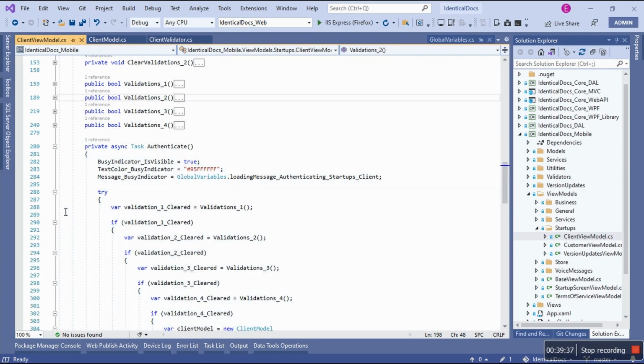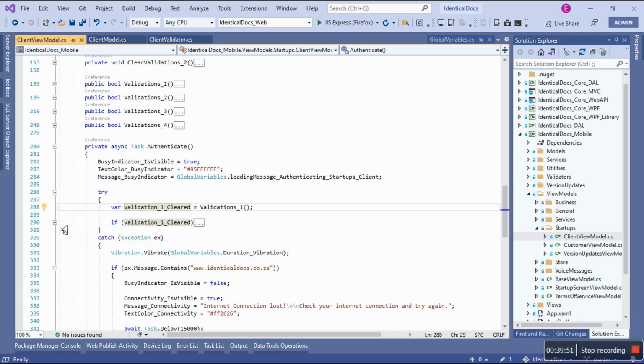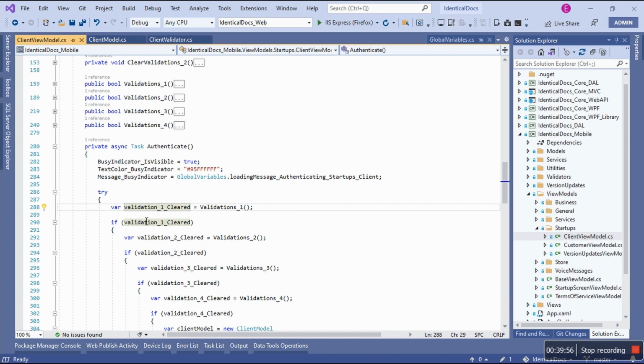Inside the try, we're going to say var validation 1 cleared. Remember, this clears if the business number is not empty. If it's true, get inside. Else, don't do anything. If it's true, get inside. Then I'm going to check the second one, meaning is the base number not empty? If yes, then get inside.